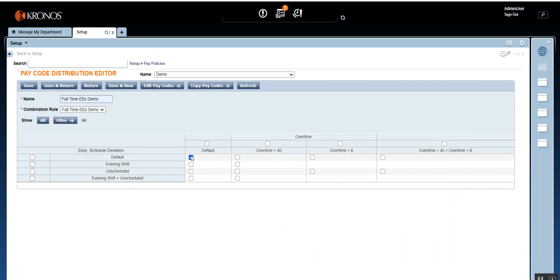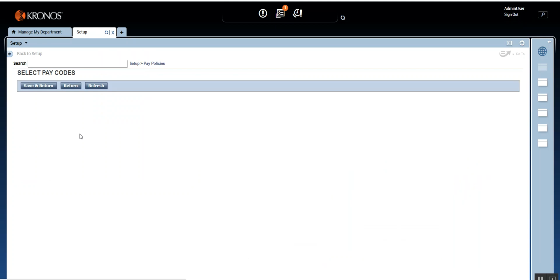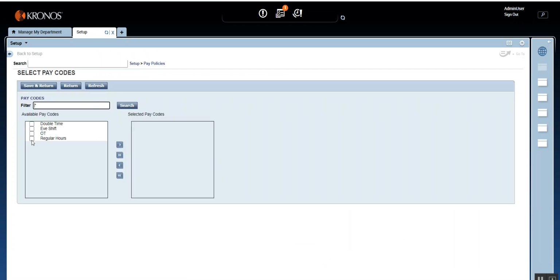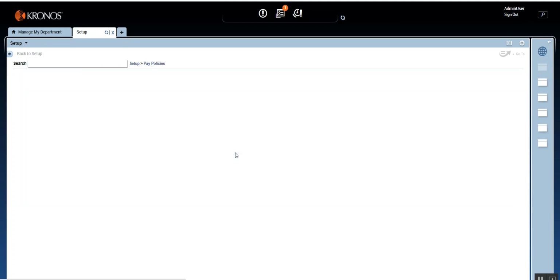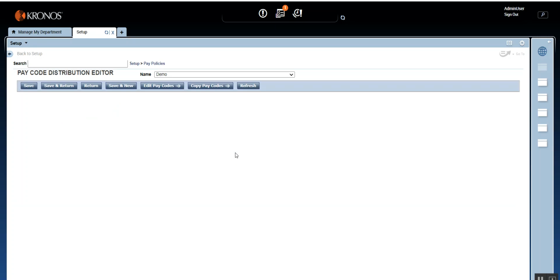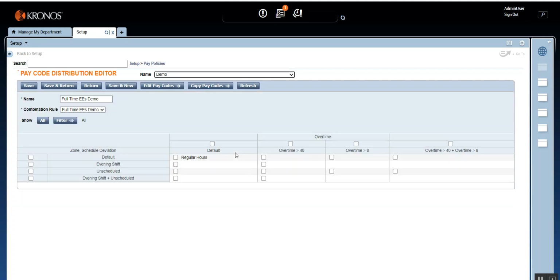So default, what pay code would you assign? If it is a default, select the edit pay codes and then select your regular hours. So if it is no zone, no overtime, select the regular hours. And then the next situation where it's a default but over 40 and over 8.